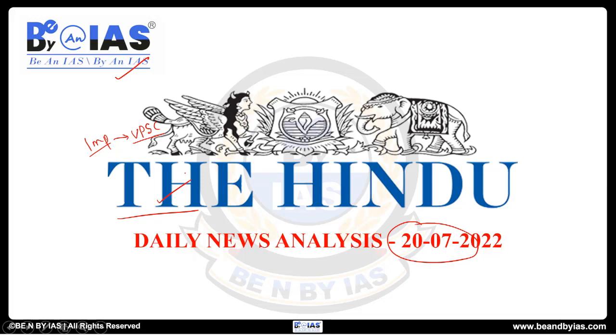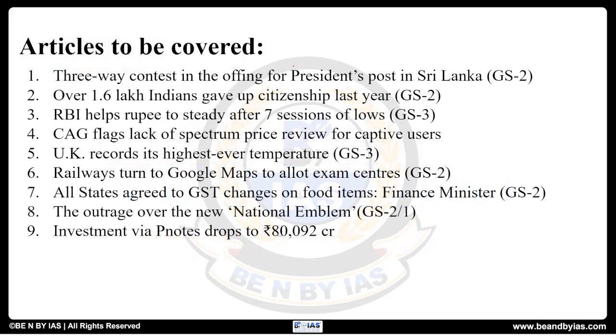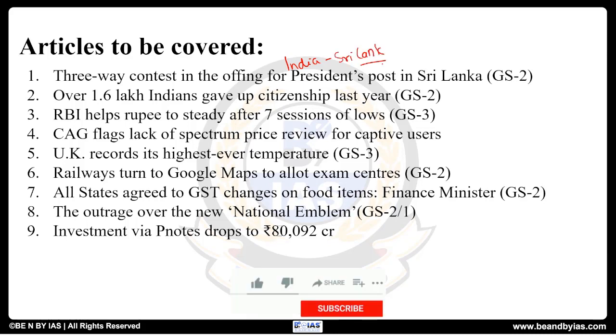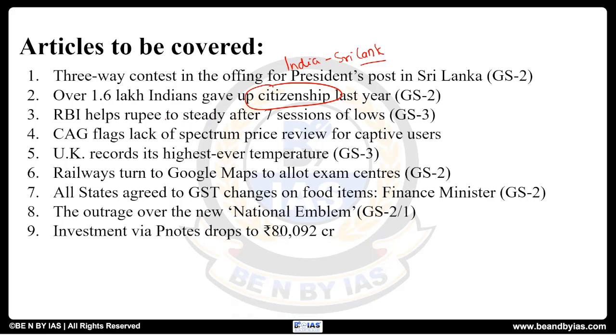The articles that we are going to cover today are, the one is related to India-Sri Lanka bilateral relations and ongoing issues in Sri Lanka, and second one is related to citizenship, the ways of losing a citizenship, then the RBI's role in managing the rupee exchange rate, and then CAG, the report on spectrum prices, then UK records its highest ever temperature and its implications due to climate change and the ongoing forest fires. So all these we will try to analyze.